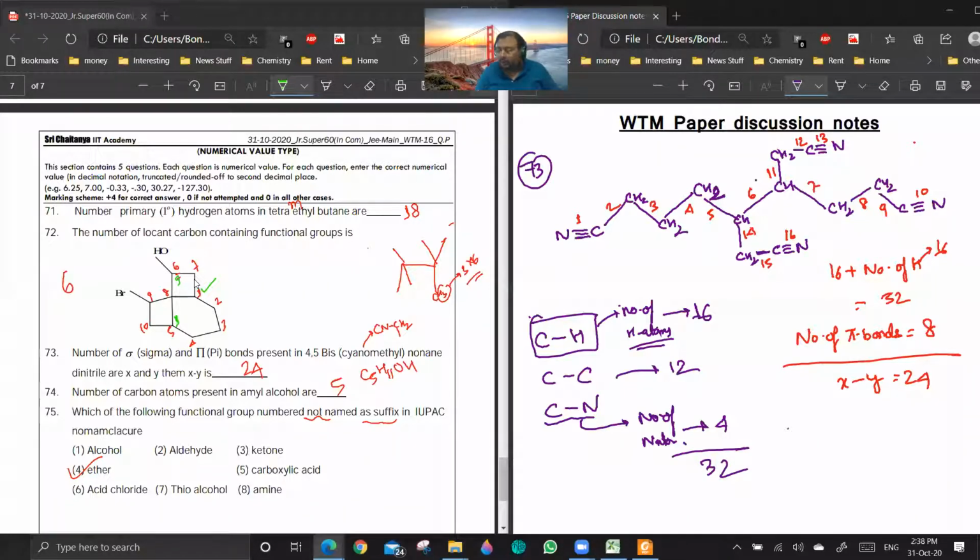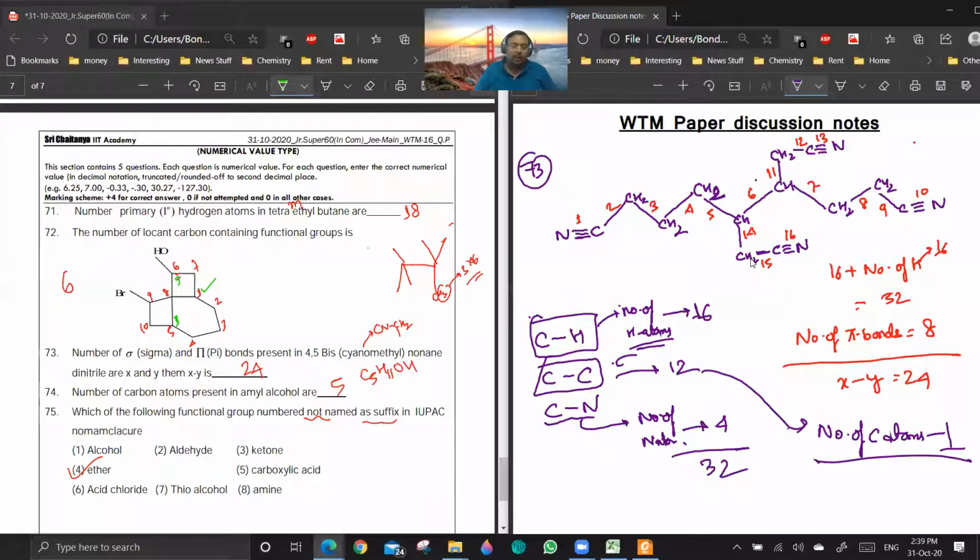Can you calculate what is the total number of carbon atoms? Is it 13? 9 here, 10, 11, 12, 13. Yeah. So the number of carbon-carbon sigma bonds will be equal to the number of carbon atoms minus 1.